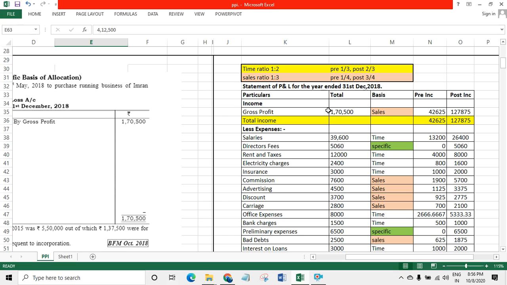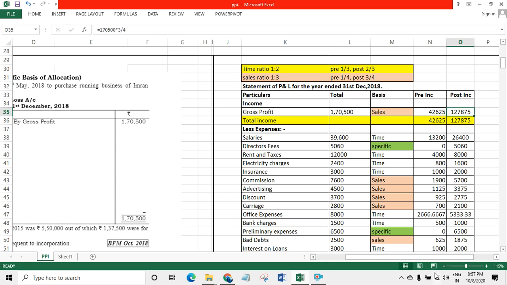Gross profit will be divided on the sales ratio. Sales ratio 1 by 4 and 3 by 4. So 1 by 4 and 3 by 4 in the pink color you can see sales ratio. 1,70,500 into 1 by 4.